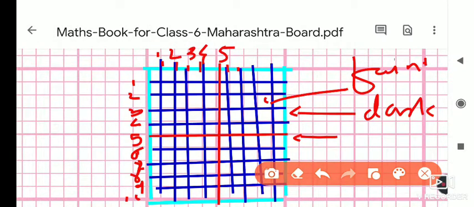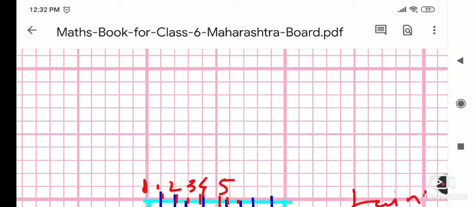So faint lines are there, and they show the point values: 0 point, otherwise 1.1, 1.2, 3.1, 3.2, 3.5. The complete whole number is represented by the dark lines. Understood, all of you? This is how the boxes work.